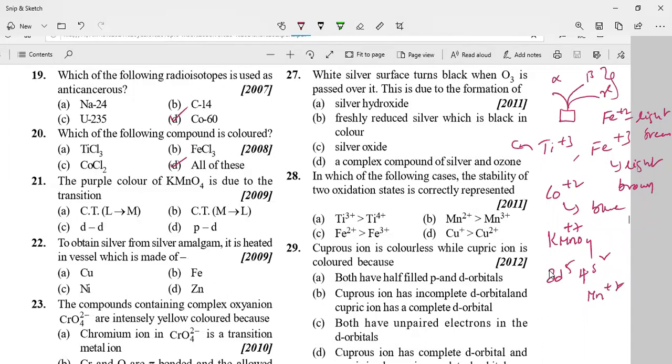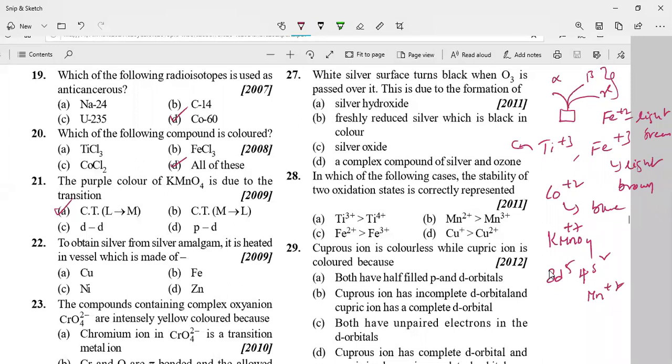It is due to the concept called charge transfer spectra. This concept will come in the higher classes. Charge transfer has two types: ligand to metal and metal to ligand. It is not due to any electronic transition. That means the electron won't jump from the lower energy to higher energy. It is due to charge transfer spectrum.